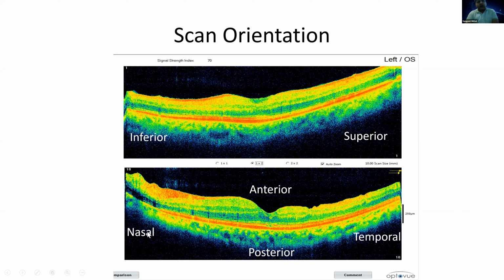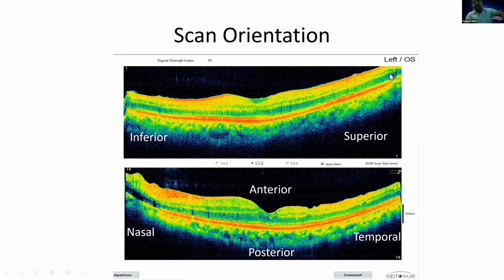And now how do you make out whether it is nasal or temporal? First see which eye you are looking at. This is the left eye. Then you see these arrows over the scan. These two arrows are pointing in this direction, so the scan is moving from this direction to this direction. If it is a left eye, it is moving from nasal to temporal. So this side will be nasal and the right side will be the temporal side of the fovea.